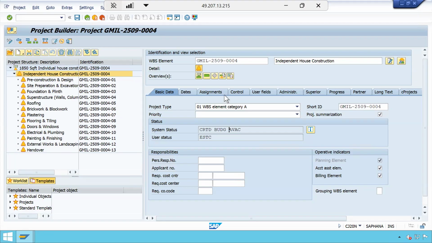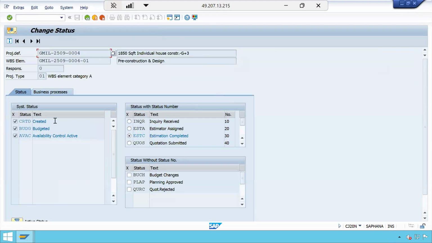Now what we will do is the detailed cost planning. Let us see, for the pre-construction and design, let me explain this. These statuses, if you see: created, CRTD; budgeted, BUDG; availability control active, AVAC. That means now budget checking on the project is started. Whenever this status is enabled, that means budget availability control is active.